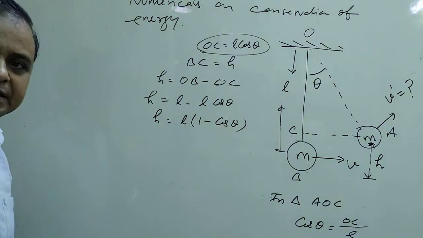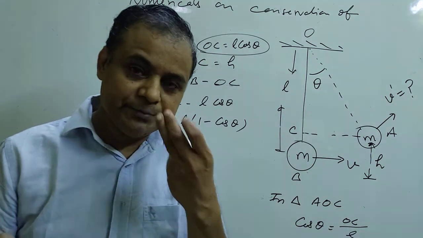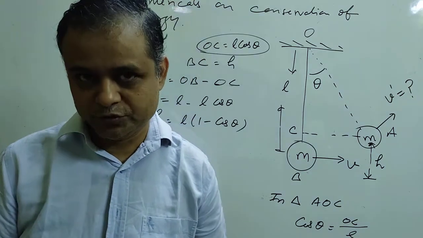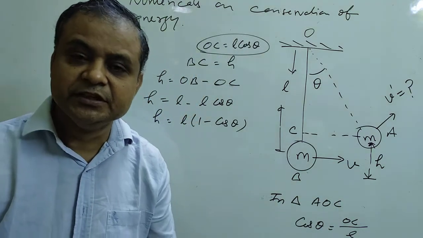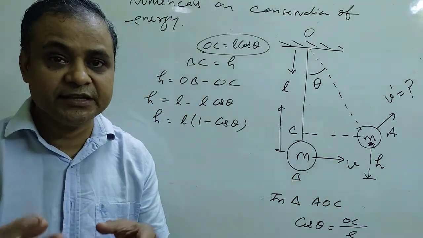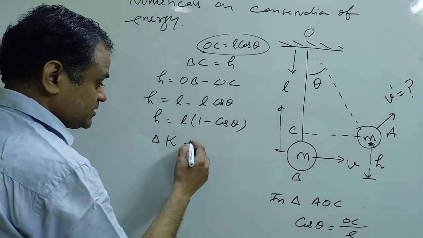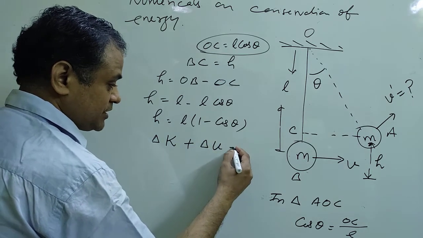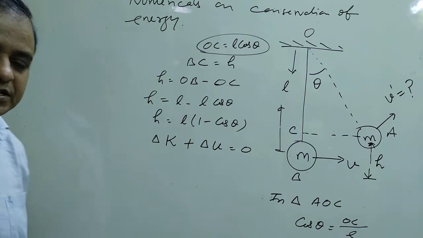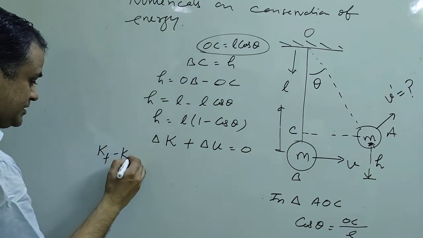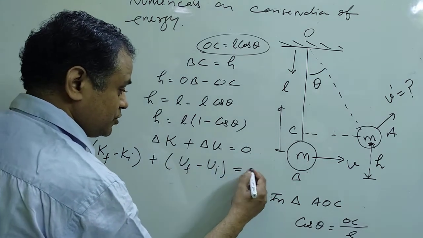Okay. Now apply the conservation of mechanical energy. Why am I applying the conservation of mechanical energy? Because there is no non-conservative force. No non-conservative force means here there is no air friction, no air resistance, nor any other external force. So by the conservation of mechanical energy, the change in kinetic energy plus the change in potential energy will be 0. Now what is the change in kinetic energy? Final minus initial, plus final potential energy minus initial potential energy is equal to 0.